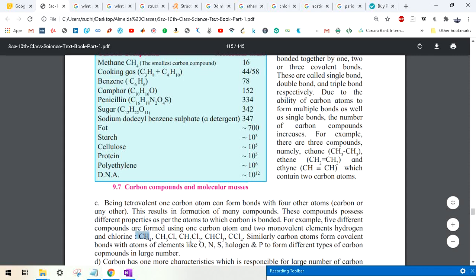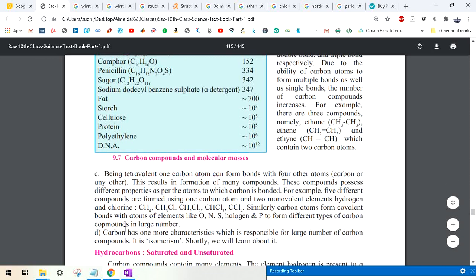Here one carbon is attached with four hydrogen. Here one carbon is attached with one chlorine and three hydrogen. Here one carbon is attached with two chlorine and two hydrogen. In this, one carbon is bonded with three chlorine and one hydrogen, and in this one carbon is bonded with four chlorine atoms. Similarly, carbon atoms form covalent bonds with atoms of elements like oxygen, nitrogen, sulfur, halogens, meaning fluorine, chlorine, bromine, iodine, and P, that is phosphorus, to form different types of carbon compounds in large number.